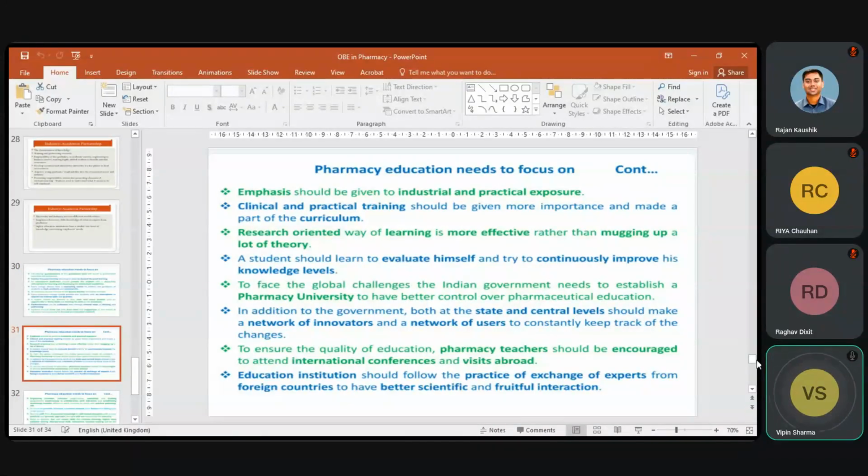Yes. So in this way, different aspects of practical can be started with different subjects during our bachelor classes, during our master's classes. Clinical and practical training should be given more importance and made a part of the curriculum. Research-oriented learning is more effective rather than mugging up a lot of theory. So a practical approach or research approach should be developed. A student should learn to evaluate himself and try to continuously improve his knowledge level.